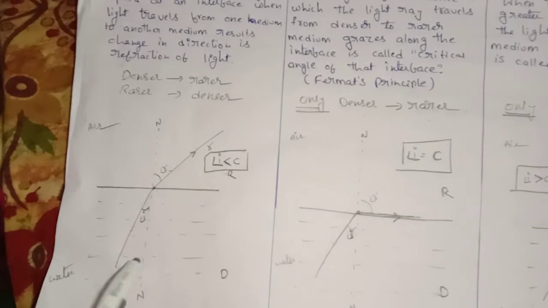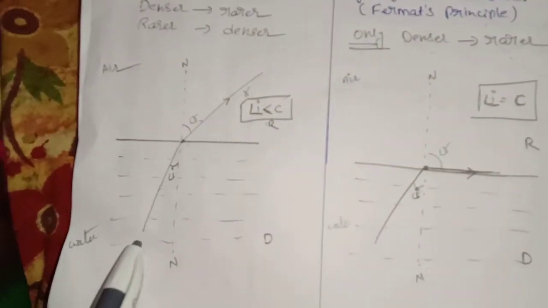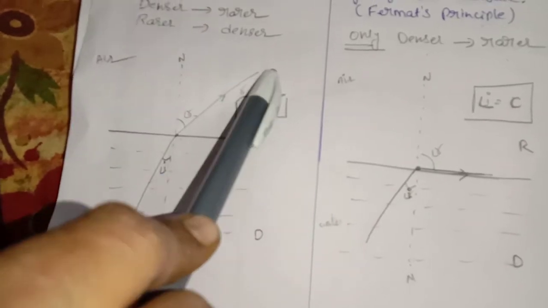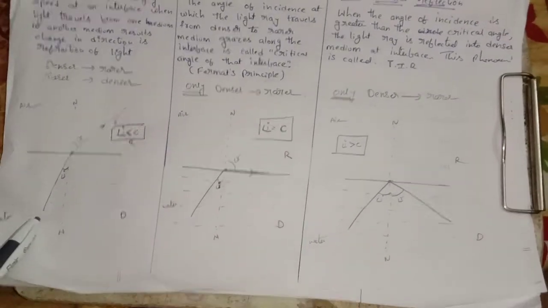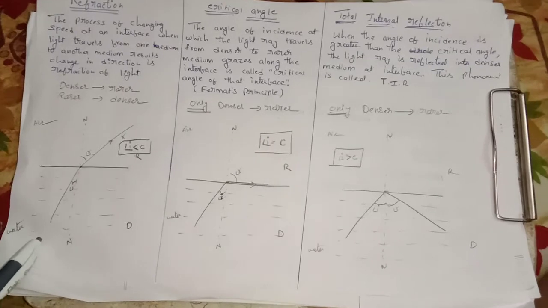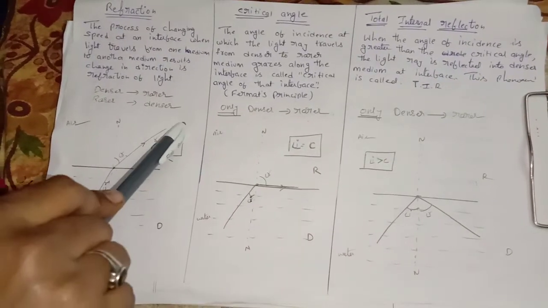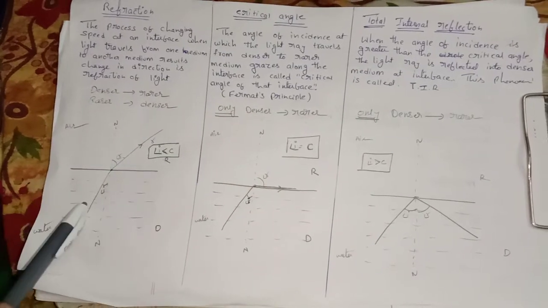When the light ray is passing from the denser medium to the rarer medium, refraction takes place.